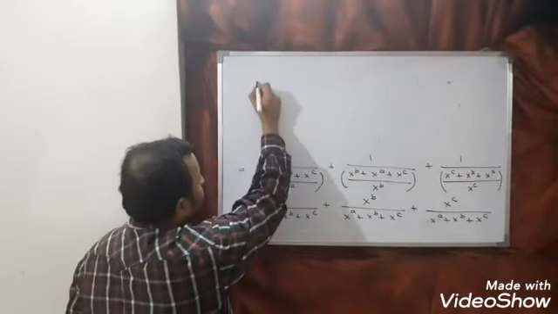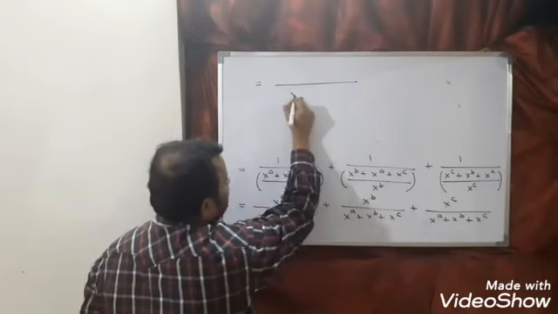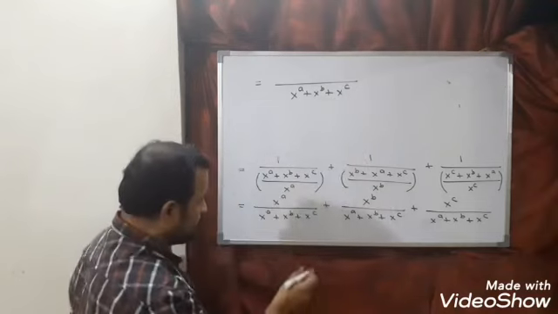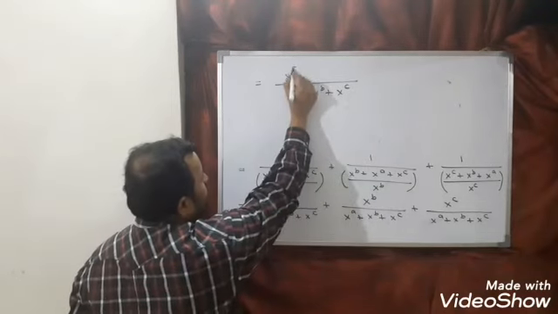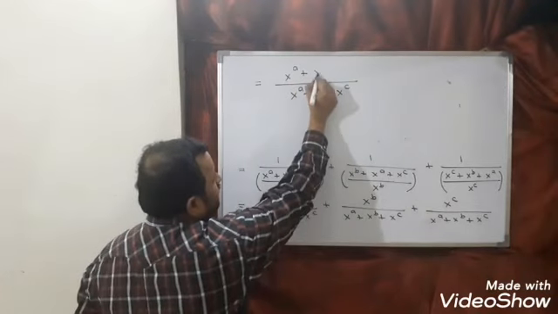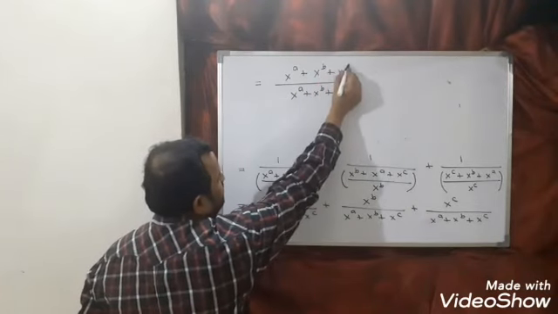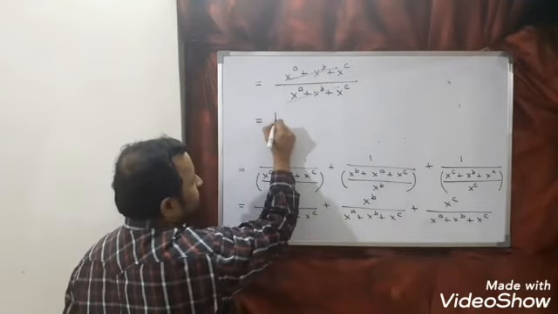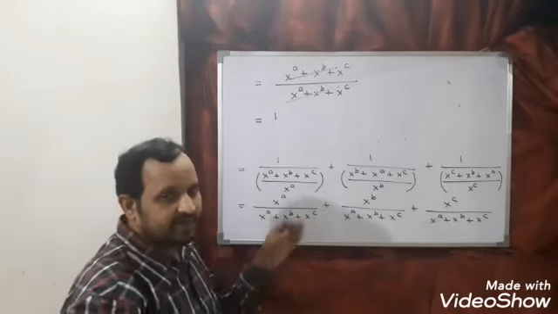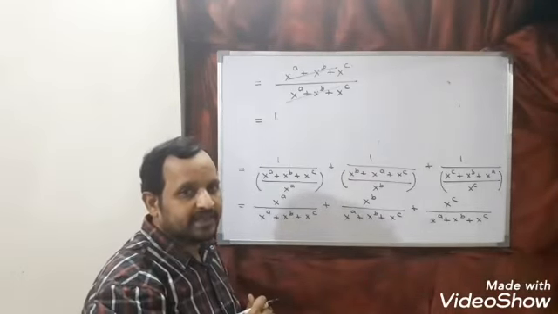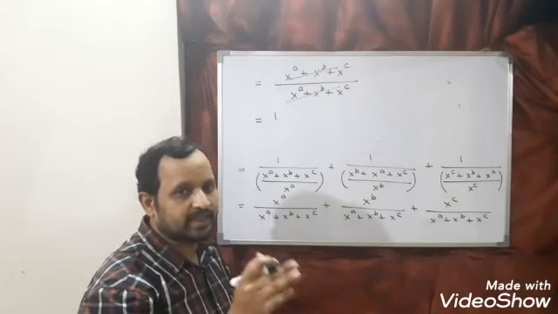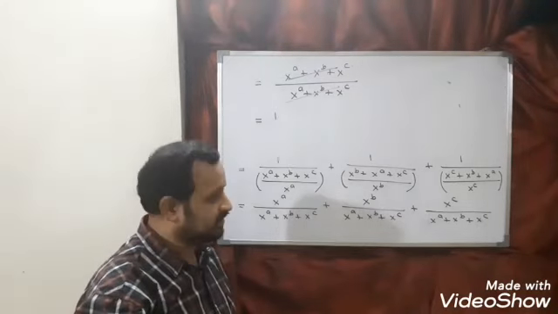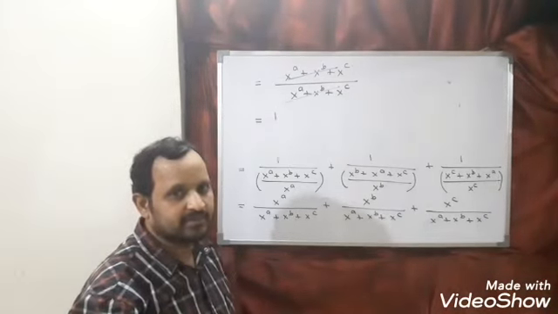So when you take LCM, what you will get is x to the power a plus x to the power b plus x to the power c. So take LCM. So x to the power a plus x to the power b plus x to the power c. Now you can see here, this and this will get cancelled. So answer of this question is 1. So what law we applied here is a power m divided by a power n, we can write as a power m minus n. So identify the form of question and apply the appropriate laws of indices.